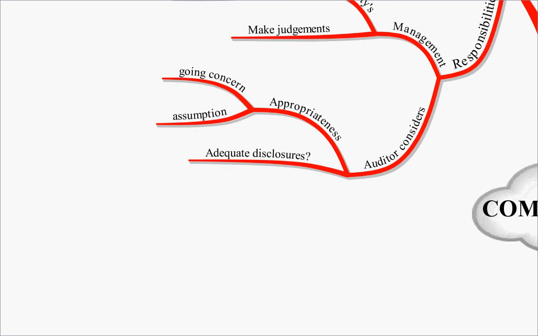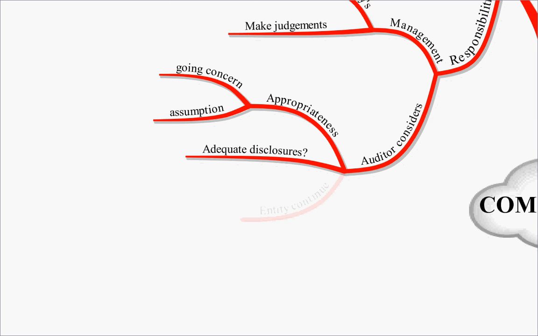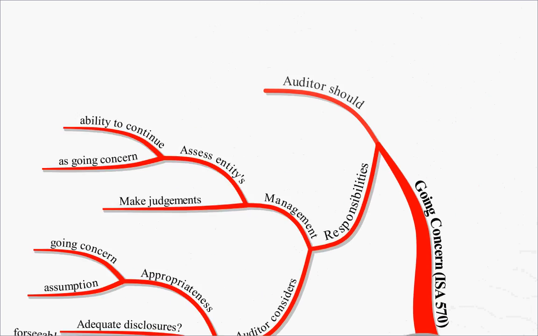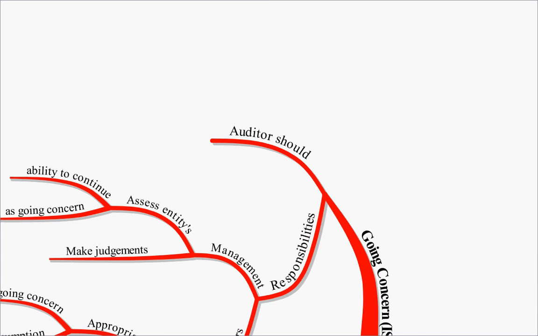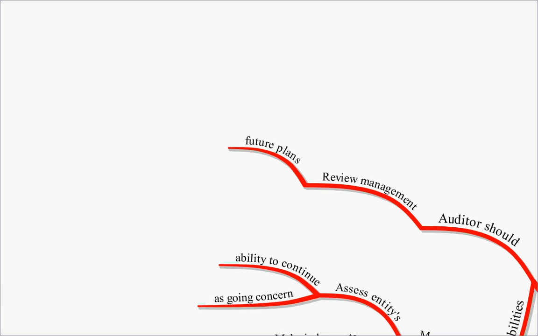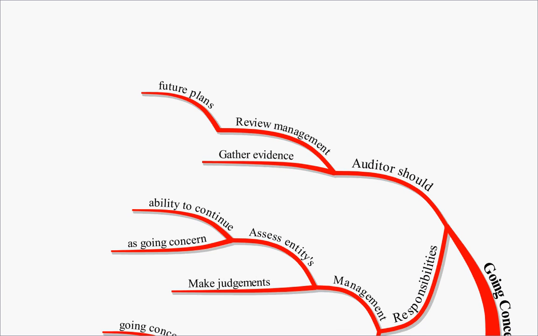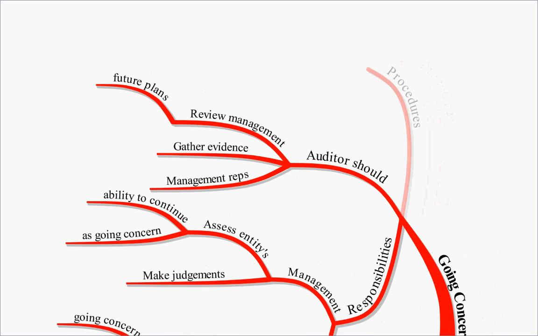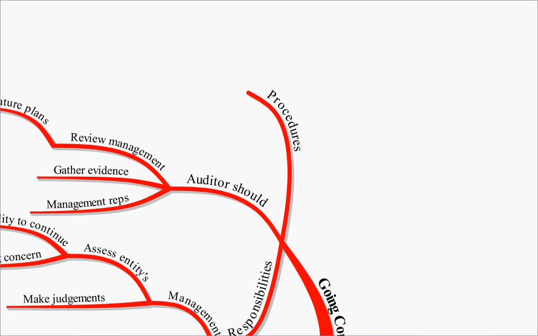They'll also check that there has been adequate disclosures in the accounts and that the entity can continue for the foreseeable future. Key point, foreseeable future. So the auditor should, to do this, review the management future plans, gather evidence, and get management representations. So how do we do that? Well, various procedures to do this.